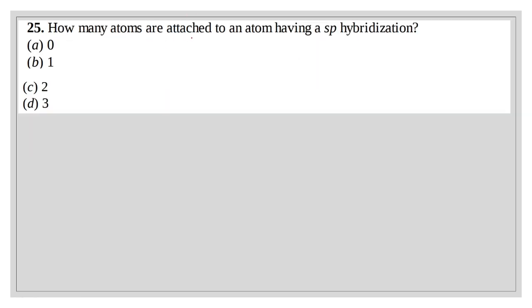How many atoms are attached to an atom having sp hybridization? This is carbon, this is sp hybridized. And now here one atom and another atom are attached to this sp hybridized atom. That's why the answer is option C, two atoms are attached to an atom having sp hybridization.